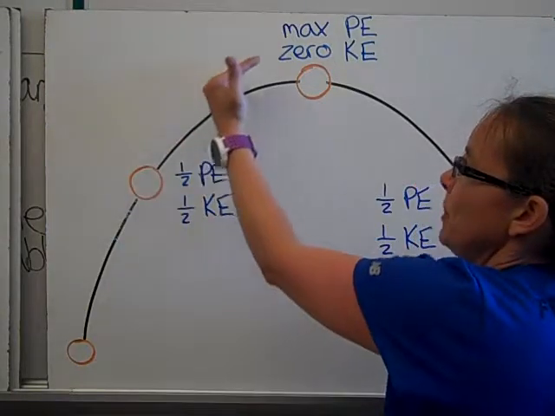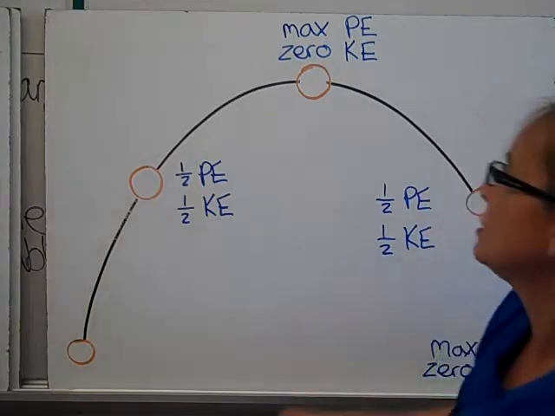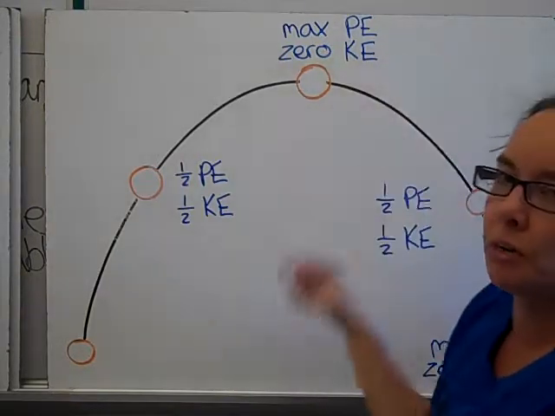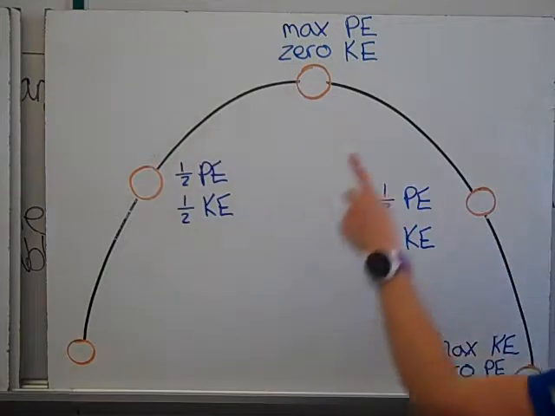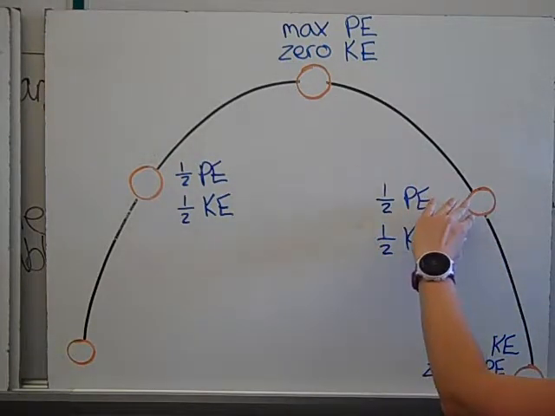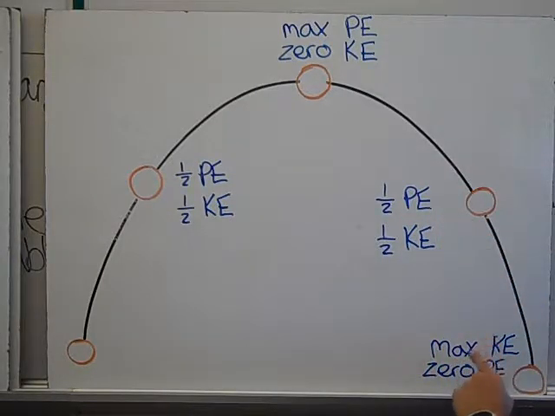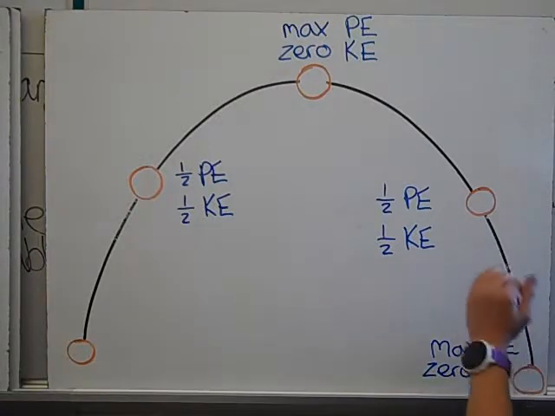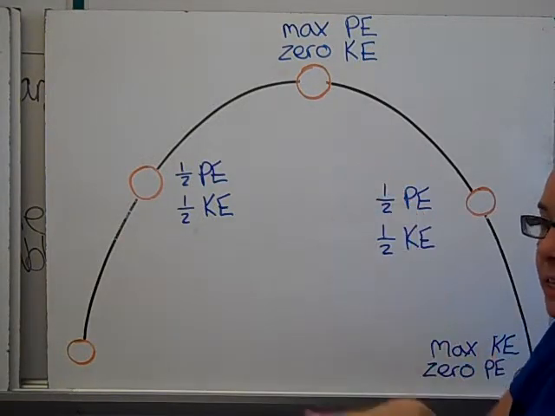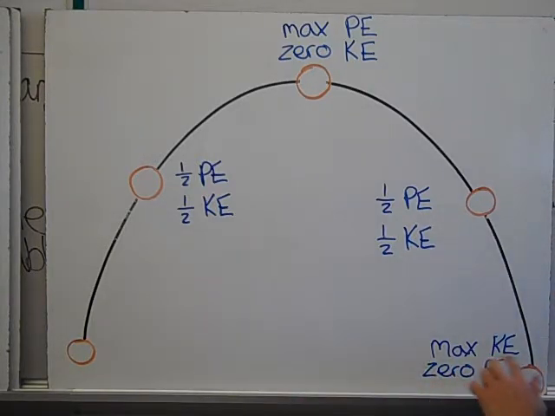It's moving up, and for just a second it hovers, and then it starts to fall down in the other direction. So it has 0 kinetic energy up here. As it falls, it goes faster and faster and faster. So about half and half at the halfway point. And right before it hits the ground, maximum kinetic energy. That's where it's moving the fastest. And it's going to have 0 potential as it hits the ground. It can't fall down any further. So 0 potential, maximum kinetic right before it hits the ground.